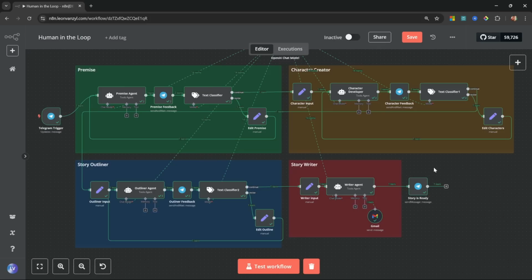This human in the loop feature can be a game changer for many different types of use cases. Whether you're generating content, calling tools, updating databases, or pretty much any process that needs verification. Now let's have a look at building this.